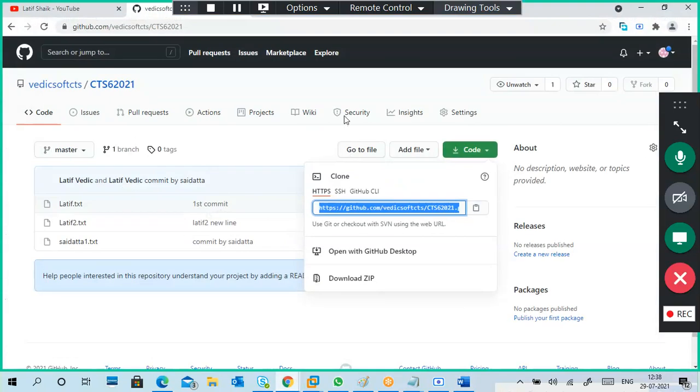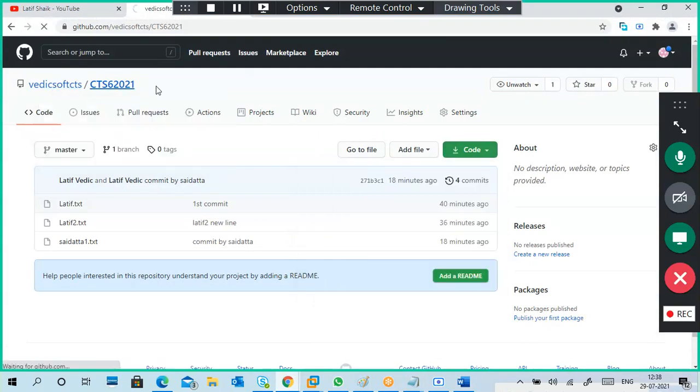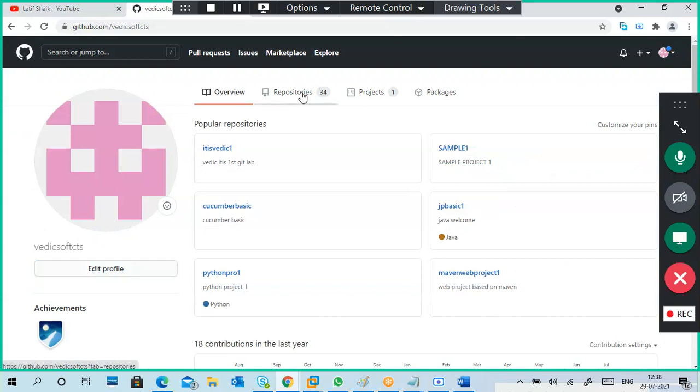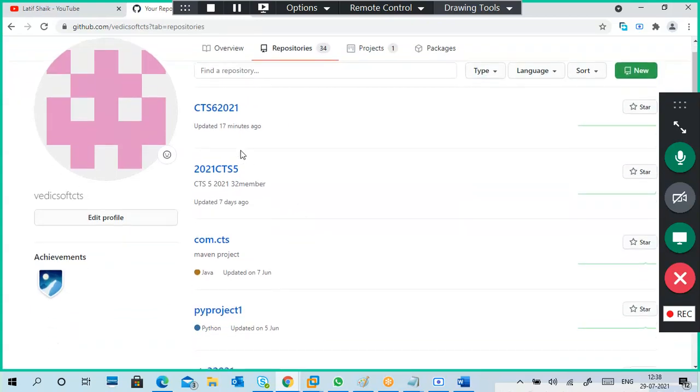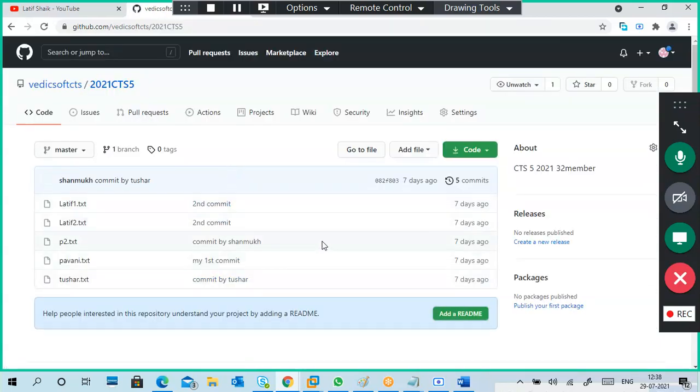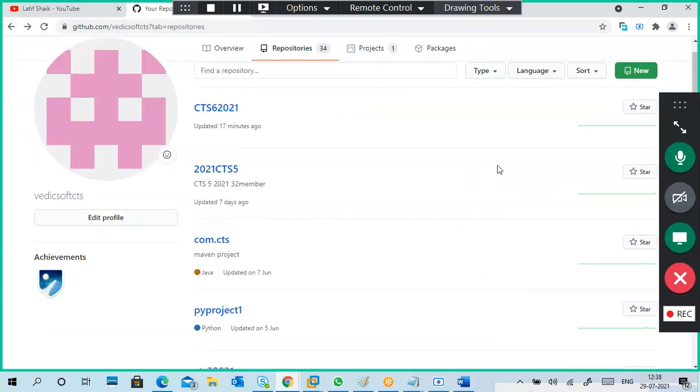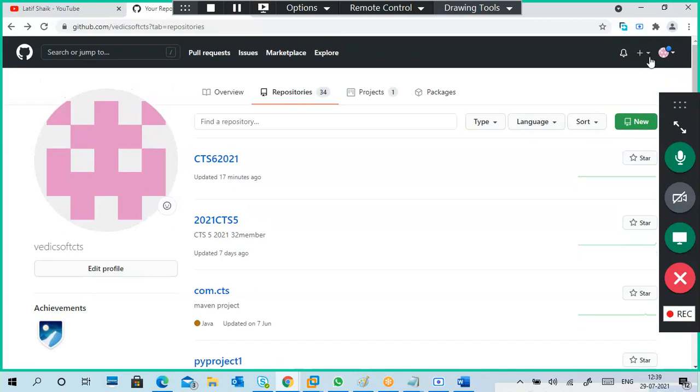I am using the free one, and I have created a total of 35 repositories. These are all my repositories. This is the last class repository, with 32 members. Only two people committed last time. You cannot log in to the website with my username and password, but you can commit to my account.